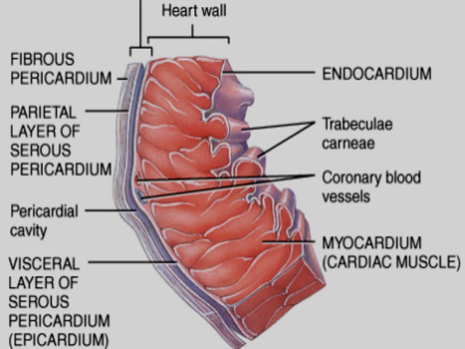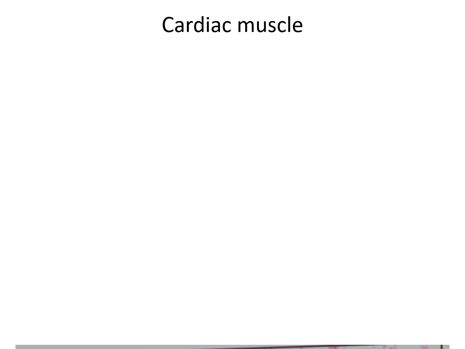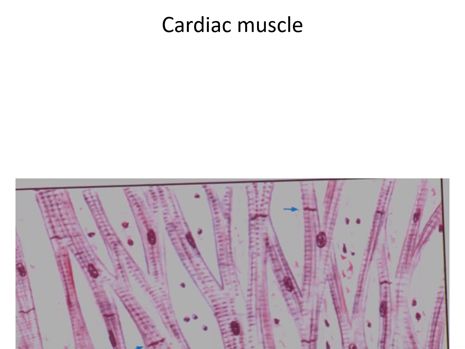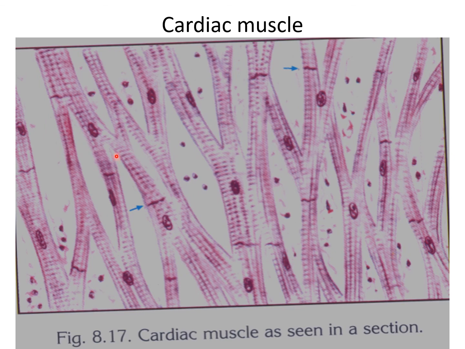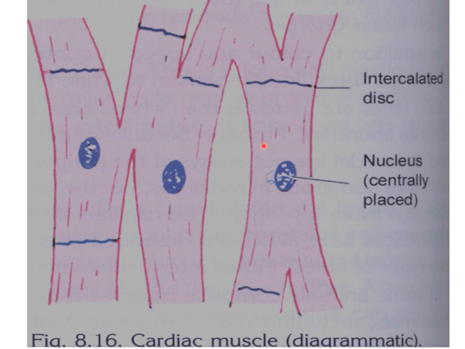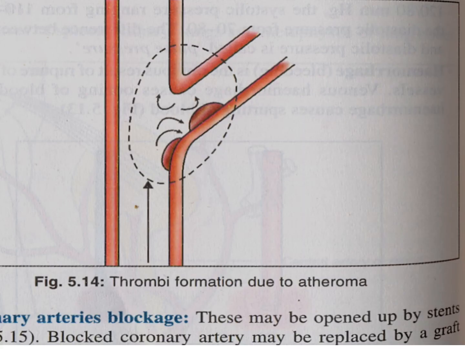It consists of a layer of connective tissue that is covered on the free surface by a layer of flattened mesothelial cells. So this is the heart. Cardiac muscle, as you can see in the histology, has a branching pattern, with a central nucleus, and the fibers are interconnected. These are the characteristic features of cardiac muscle: interconnected fibers, with a single, centrally placed nucleus.